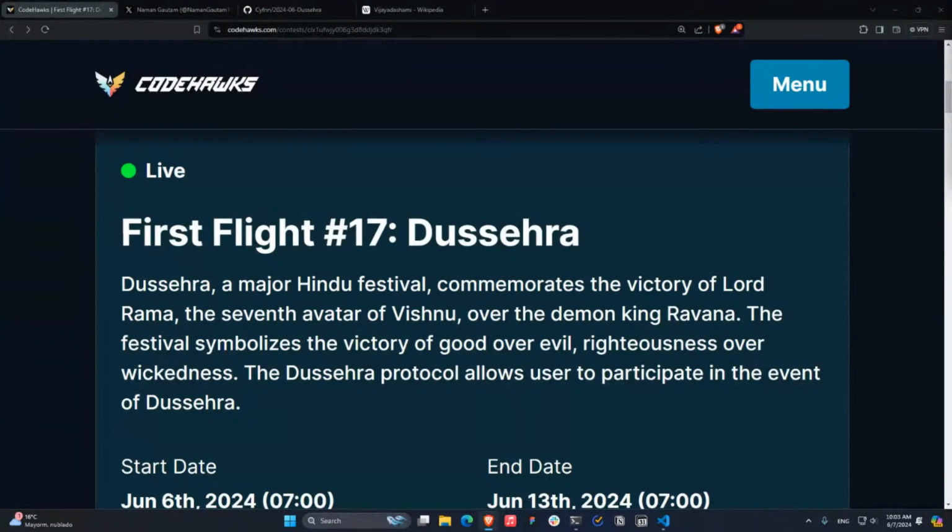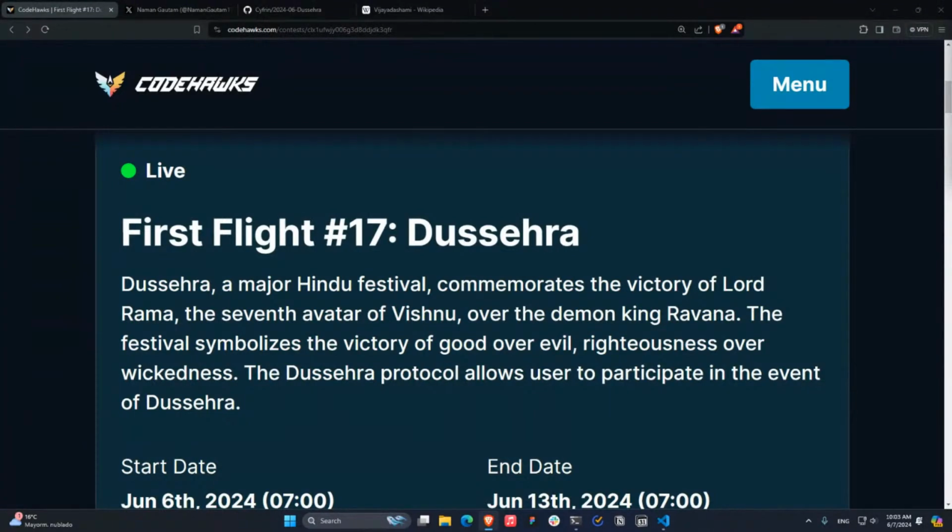Today we are going to bring you yet another interesting project for you to hone up your skills as a Web3 developer. And as you already know, we have a thematic first flight. The first flight is already live, so let's get started, shall we? Let me share my screen actually. And this first flight number 17 is called Dussehra.